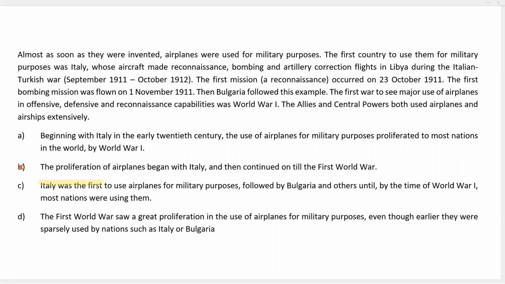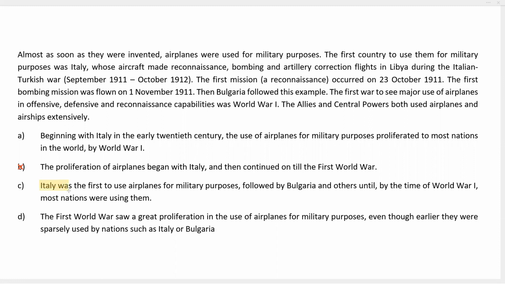Option C tells us Italy was the first to use airplanes for military purposes, followed by Bulgaria and others until by the time of World War I, most nations were using them. Now we see that A and C are quite close. So let's not mark an answer just yet. Let's see if D gives us a better answer. We see that C makes the same mistake as A does.